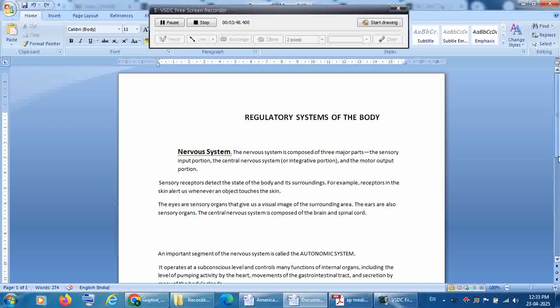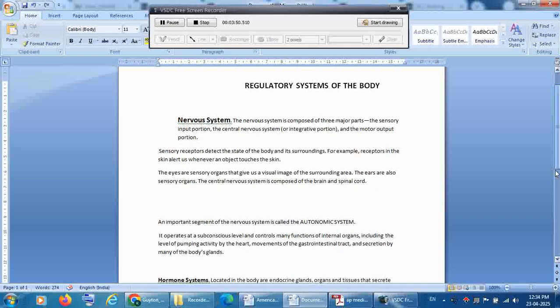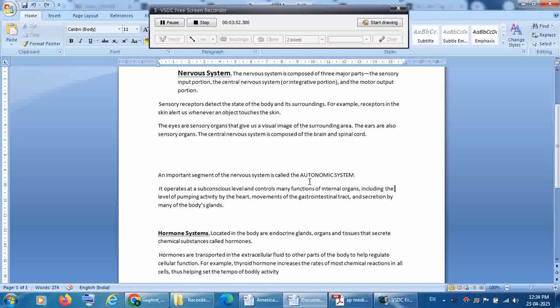An important segment of the nervous system is called the autonomic nervous system. So what is the autonomic nervous system? It operates at a subconscious level and controls many functions of the internal organs. So what is the subconscious level? Even without our knowledge, while we are asleep,